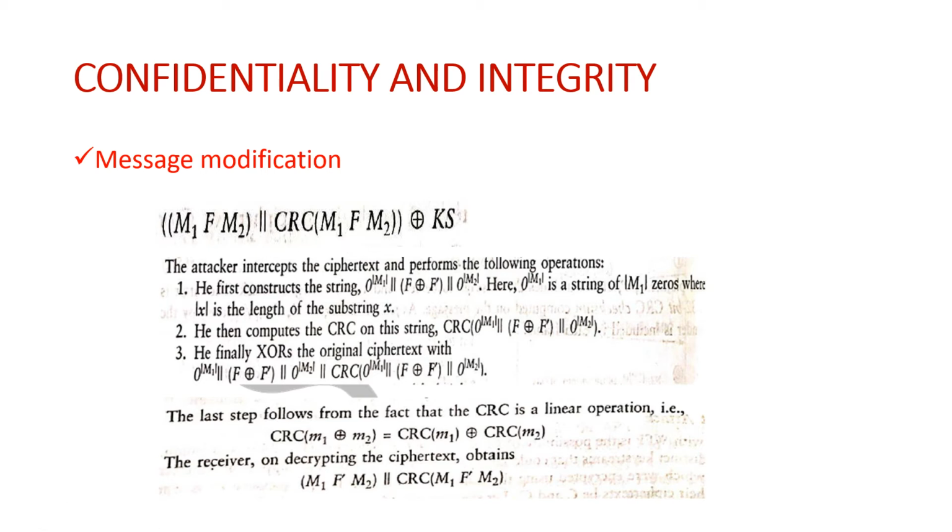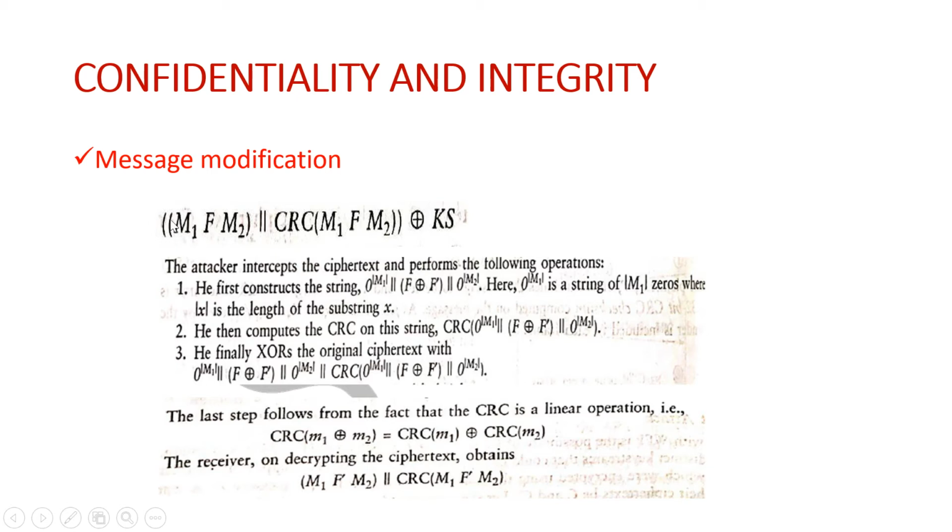Okay, so basically this is how the ciphertext is sent. So the message F and M1, F, M2, this along with this we'll have the CRC computed for this frame, and this will be XORed with the key stream. Okay, so the attacker, what steps he'll perform is, the attacker will intercept the ciphertext and perform the following.